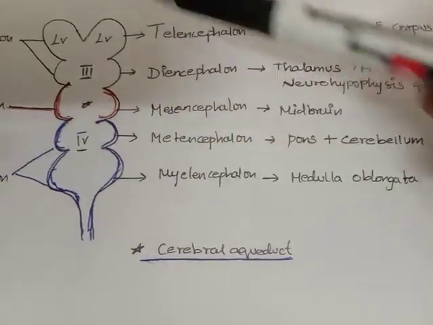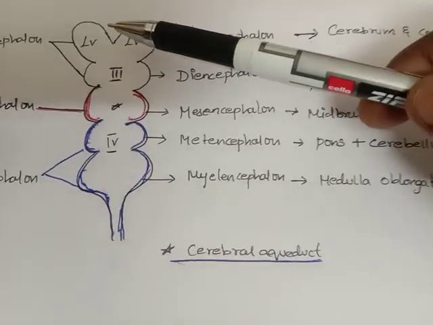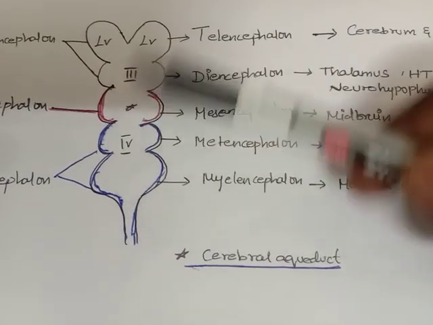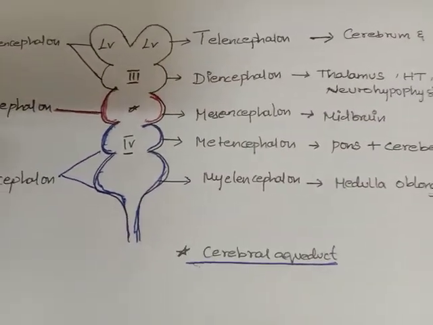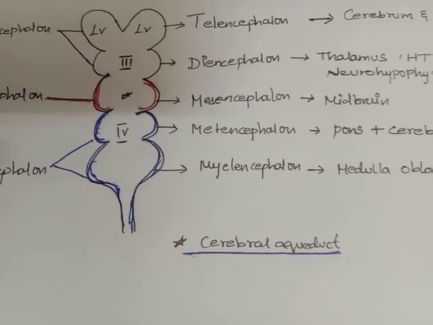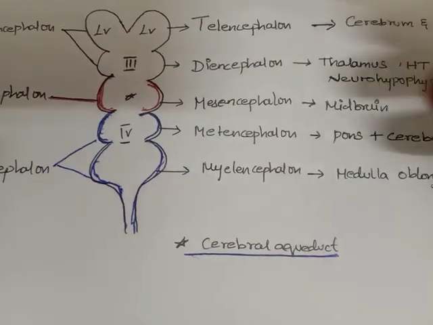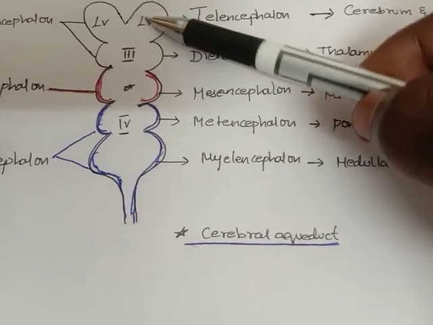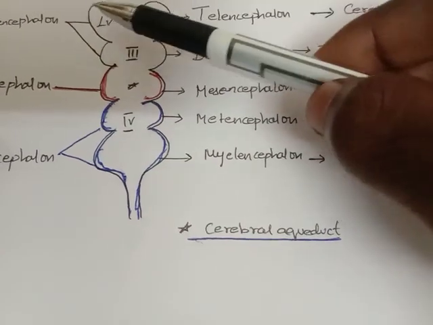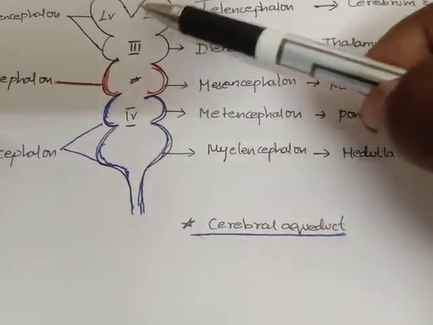So these secondary brain vesicles contain some parts. Ventricles are present in the secondary brain vesicles. There are four ventricles, as I said in the previous class when we were seeing the embryology topic, when we saw about the fourth ventricle. So we'll see here. Two lateral ventricles are present in the telencephalon, the right lateral ventricle and the left lateral ventricle.